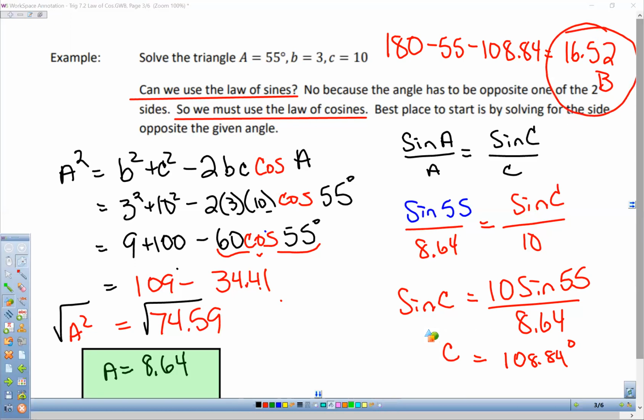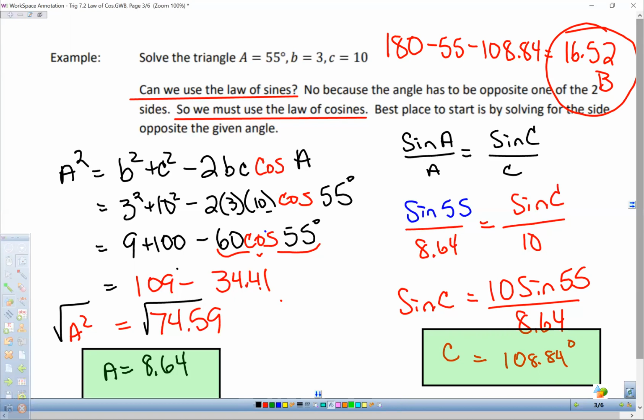All right, so that's pretty much how we're going to be using the law of sines, okay? Now, we can also use, I'm sorry, did I say sine again? I said sine again. It's the law of cosines. So we can also use sine and cosine for area, okay? Let's take a look at these examples here.